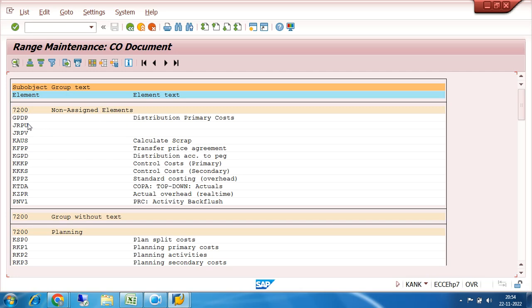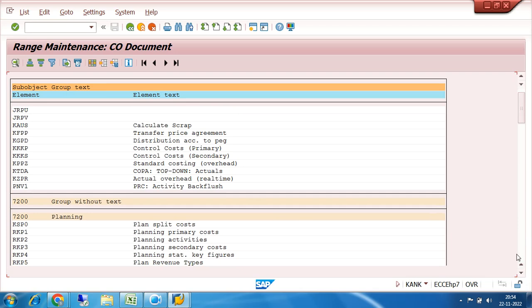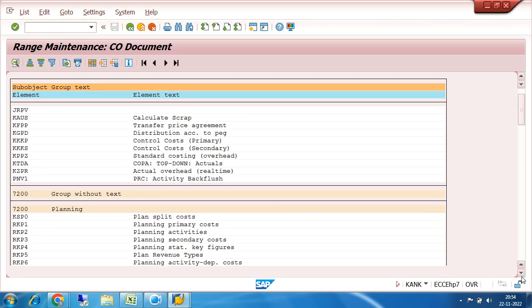So here these are the different transaction types, like distribution of primary cost, calculate scrap, transfer price adjustment, distribution account, control cost, standard costing, actual overhead, activity backflows, plan split cost.